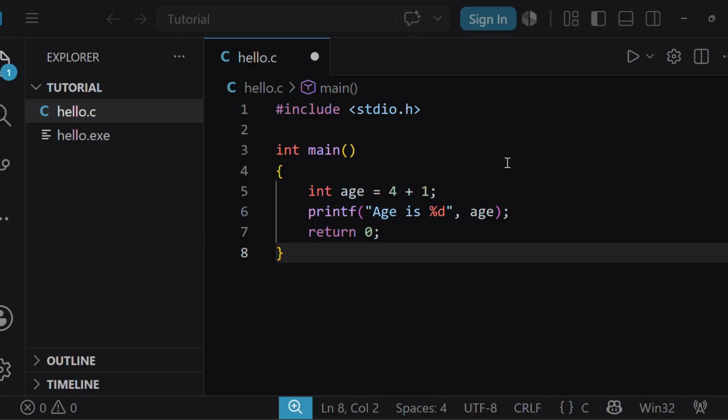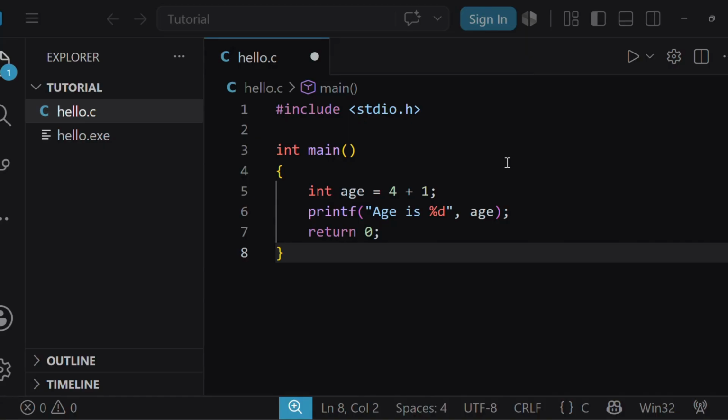Now let us quickly revise what we have learned today. A token is the smallest meaningful unit of a C program. In C, there are 6 main categories of tokens: keywords, identifiers, constants, string literals, operators, special symbols. Whenever you write a C program, every word and symbol belongs to one of these categories.